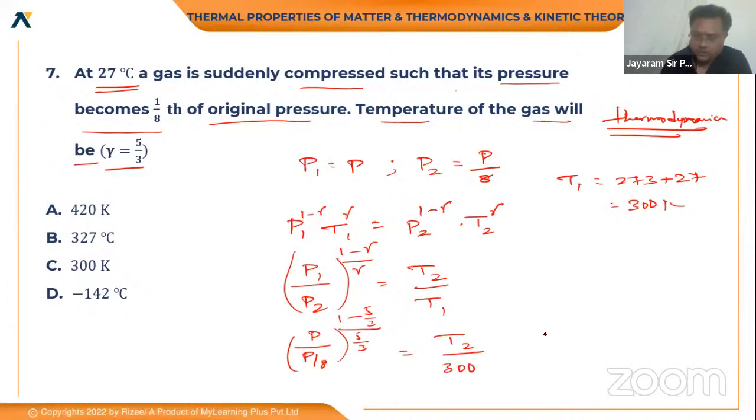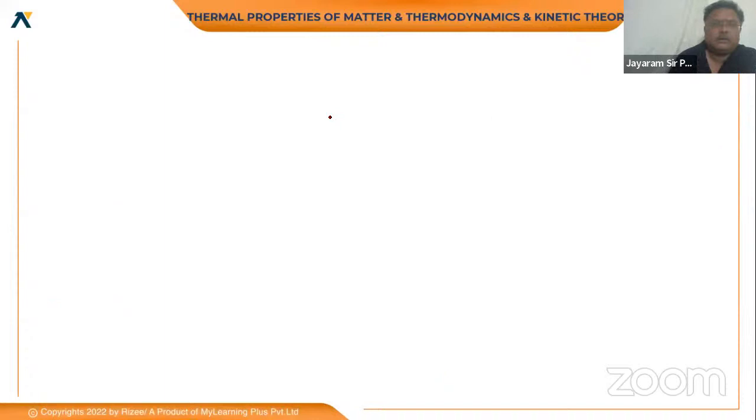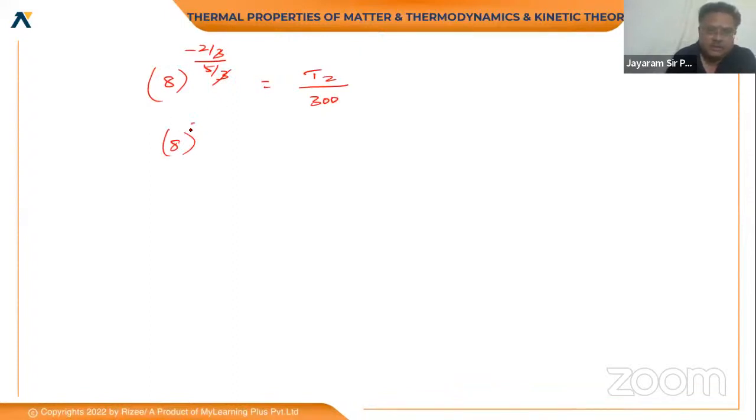So when you solve this, what will you be getting, sir? 8 to the power of minus 2 by 3 by 5 by 3 is equal to T2 by 300. The 3 cancels. Reverse it, since there is a minus sign. So this is 2 by 5, or 1 by 8 to the power of 2 by 5 is equal to